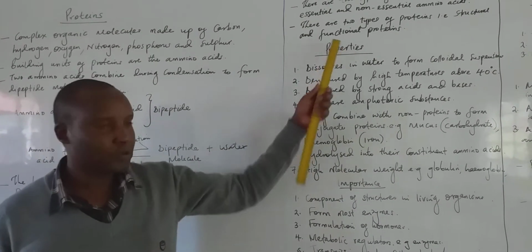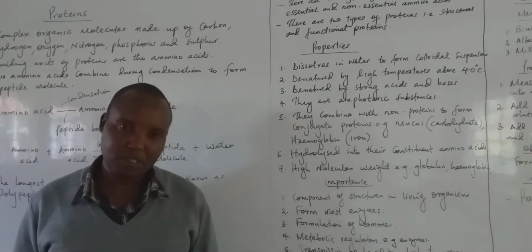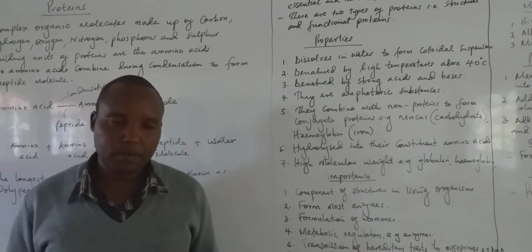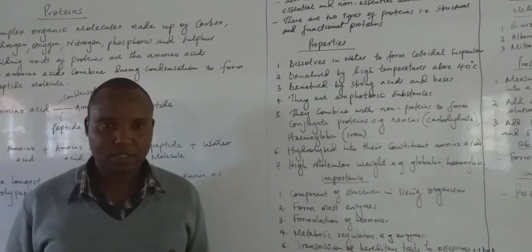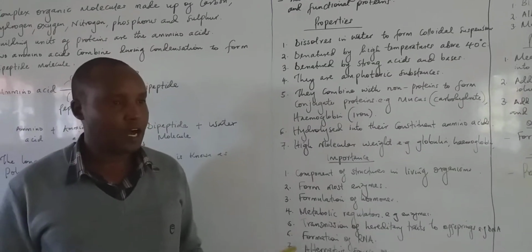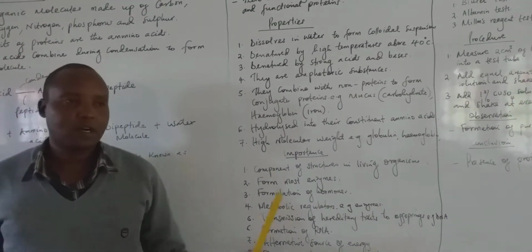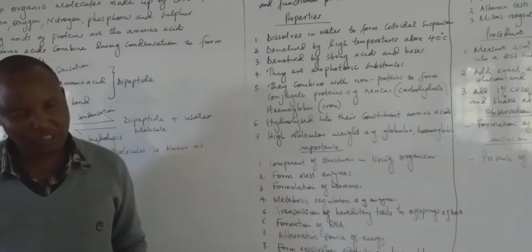Now, we have functional proteins. Functional proteins are proteins such as the enzymes, antibodies, and also hormones. Those form part of the functional proteins. Now, what are the properties of proteins? One, we say it dissolves in water to form a colloidal suspension.